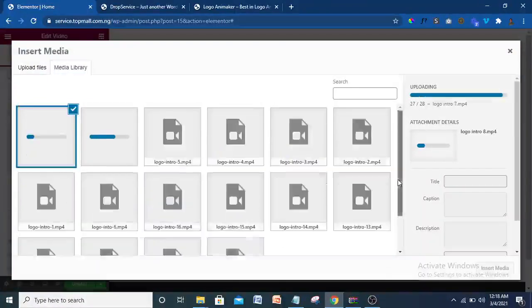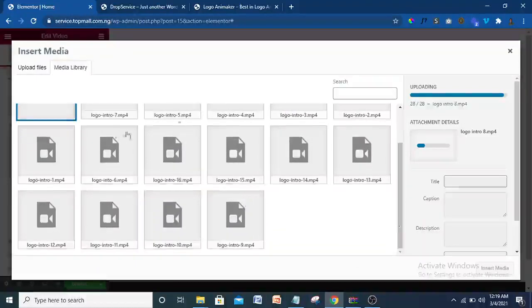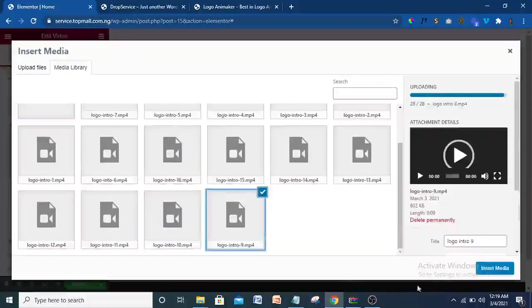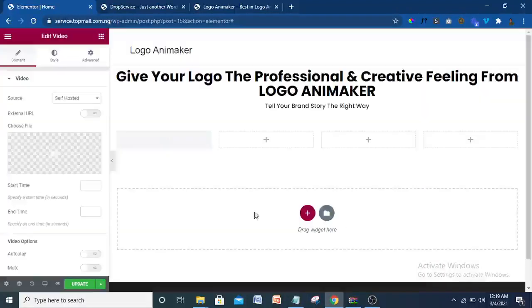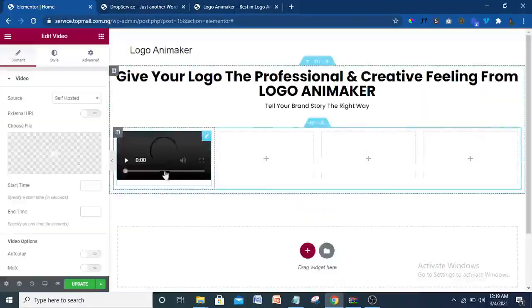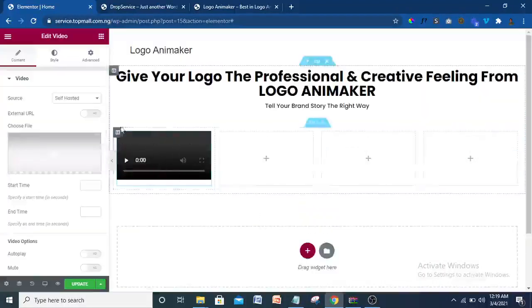All right, ladies and gentlemen. When I drag in the file, the whole folder shows only the ones related to video, because of the element we selected, this video. So I'm just selecting from the back here. I'm just going to be inserting them into this one by one. When you insert it, it's going to show like this.